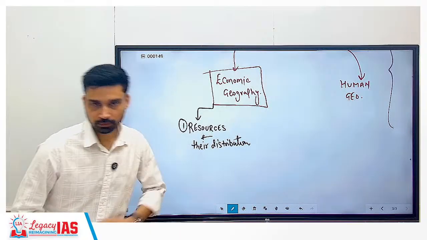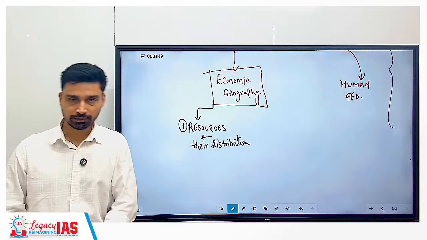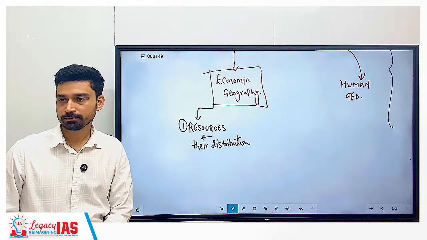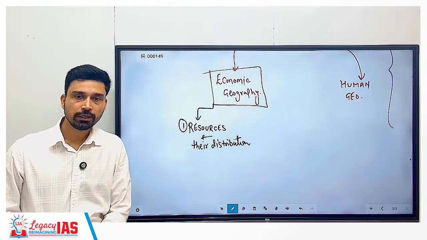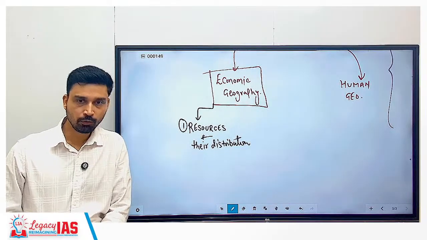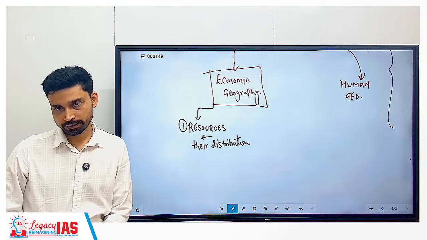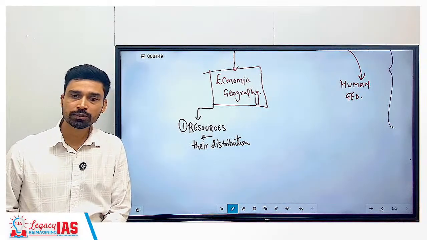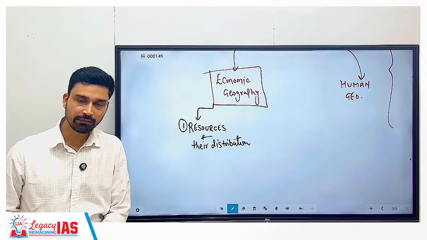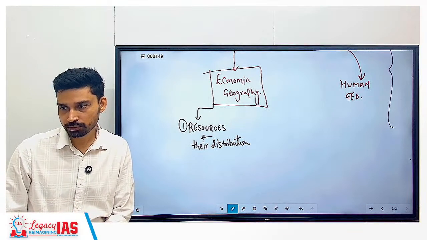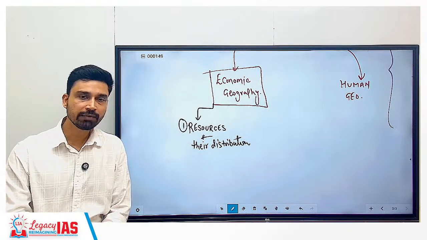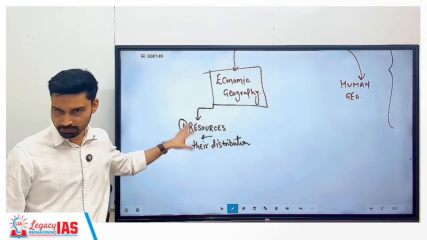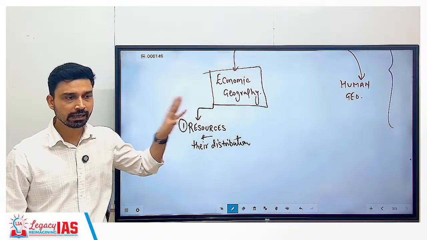Money value. Money value means economic value, we can say, right? Better to say economic value. What else? It should be useful for human purposes as such. Okay, so it has certain economic value and it is useful for certain human purposes and activities. Then we can call it resources. So we can have resources that are given to us by nature. What do we call them? Natural resources, and that is what we have to discuss basically in this part of the syllabus, largely natural resources.